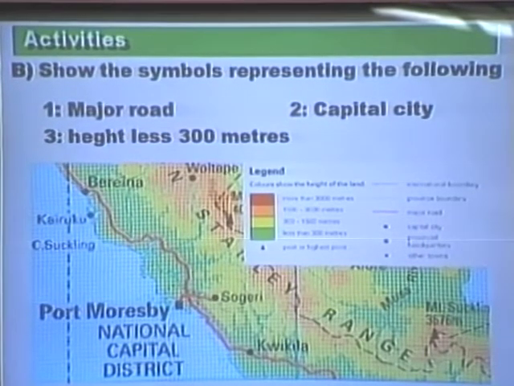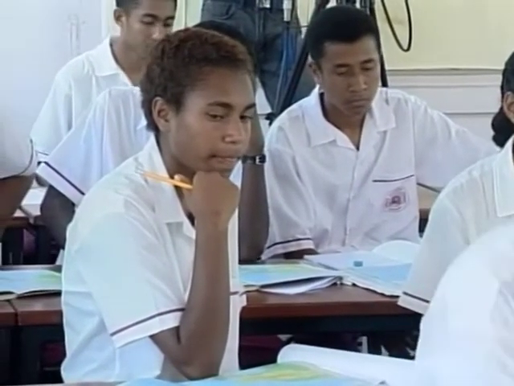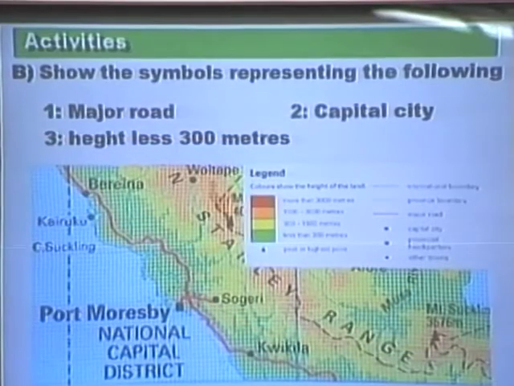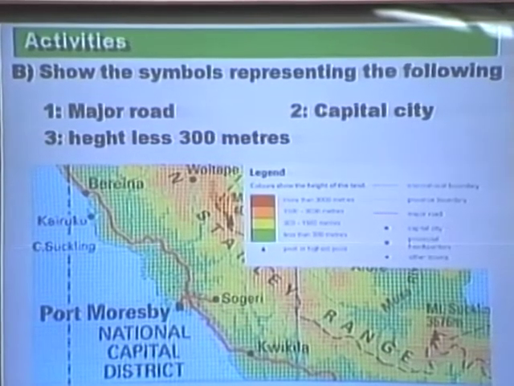Major roads, what is it represented with? What symbol is showing there to show us the major roads? A red straight line. Okay, good. If you look at the red straight line on your map, you note that is showing us the major roads in the country. Capital city, what symbol? Mr. Trawan?